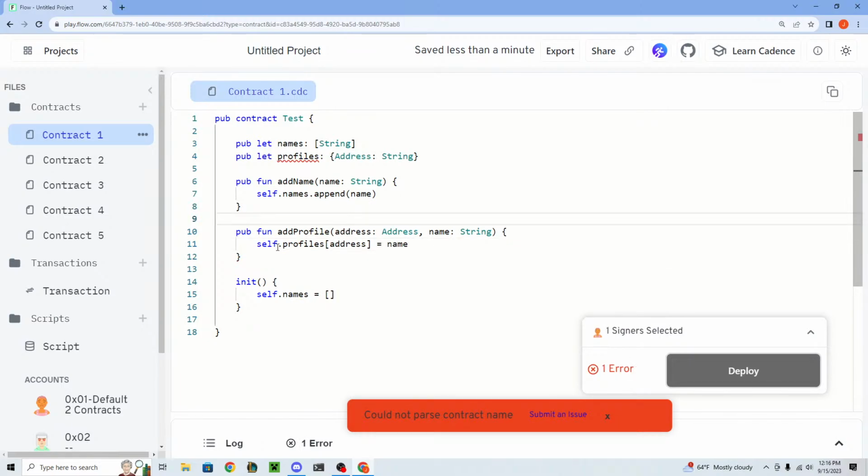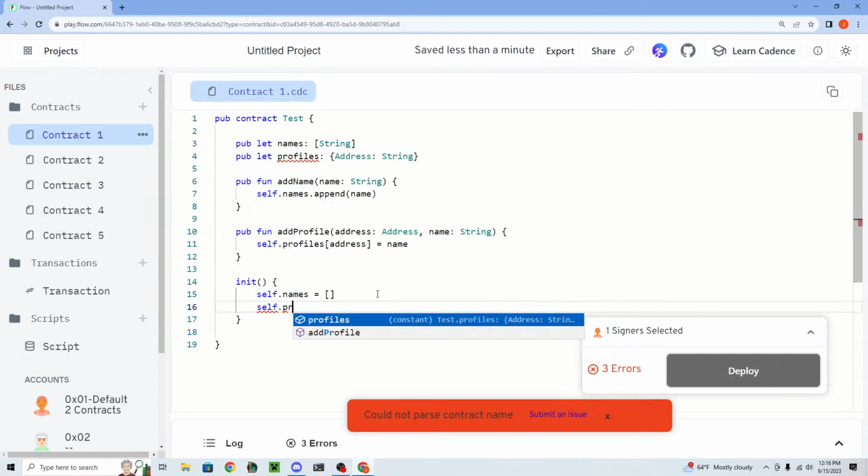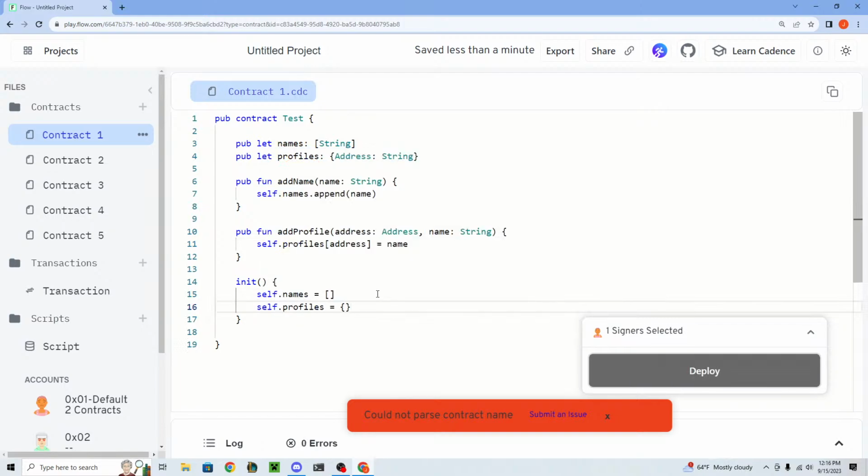And so this is how we work with dictionaries, right? We just say the profiles at the address key, because address is the key, and then the string is the value. Self.profiles at address key equals name, which is a string. And it's giving us an error because we haven't initialized our profile yet.